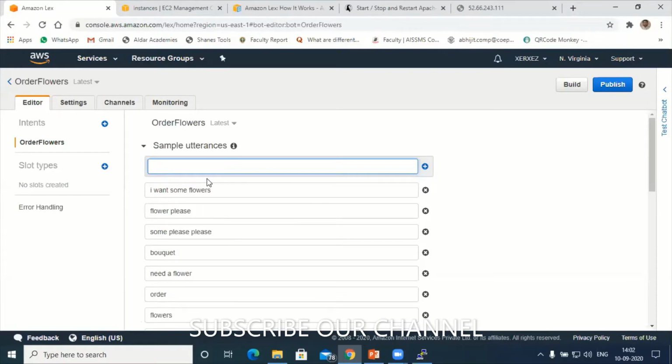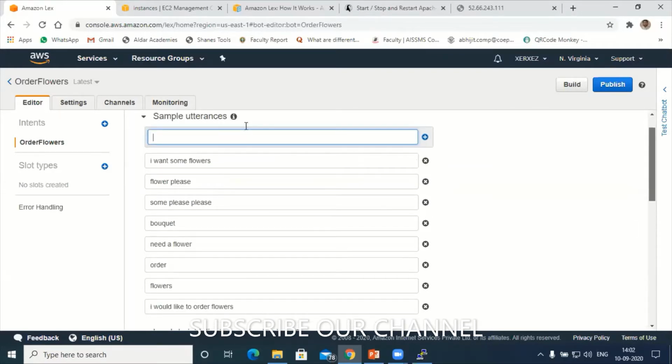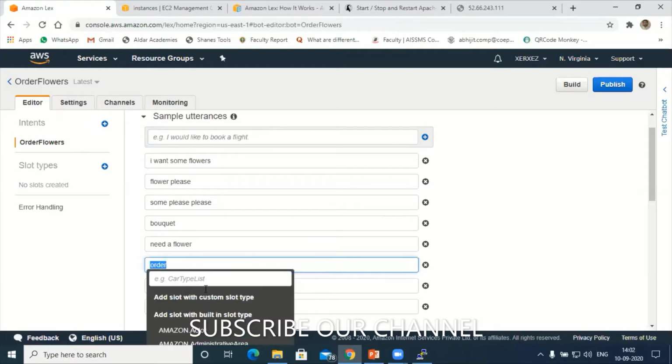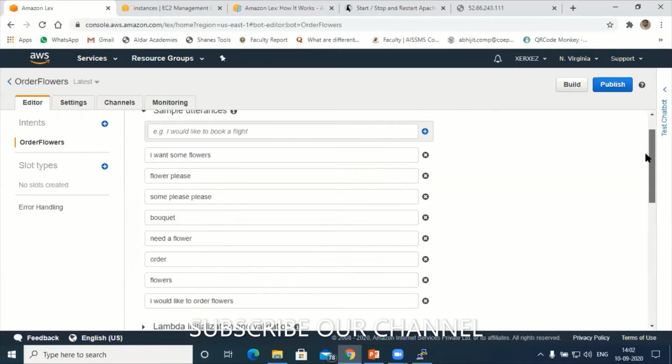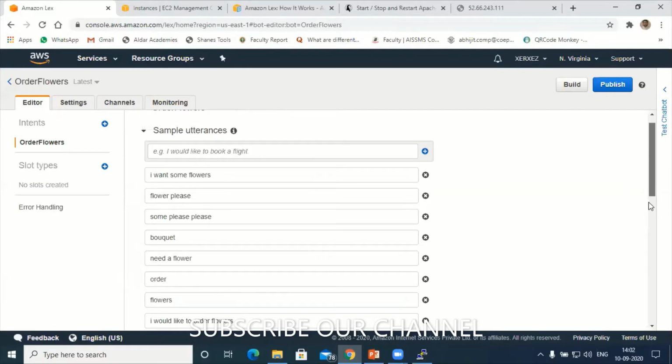Even if the client types "order flower," the bot will try to perform sentiment analysis. Already I have the word "order" and the word "flowers." Let's see whether it performs sentiment analysis the moment I start testing my bot. For the moment, let's keep only this many utterances. We can modify later on.